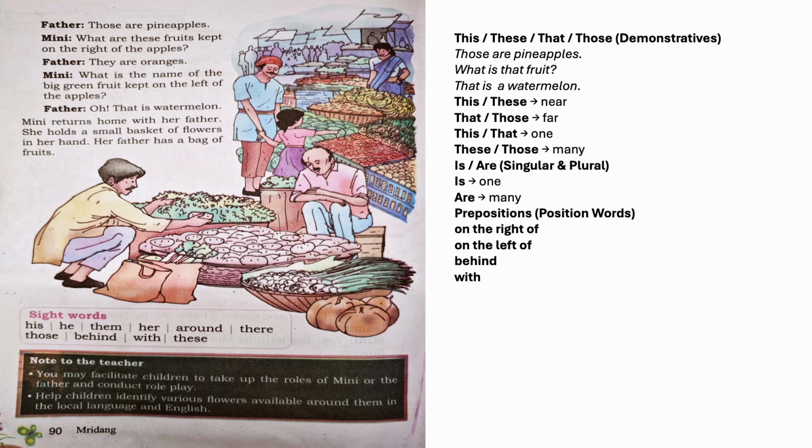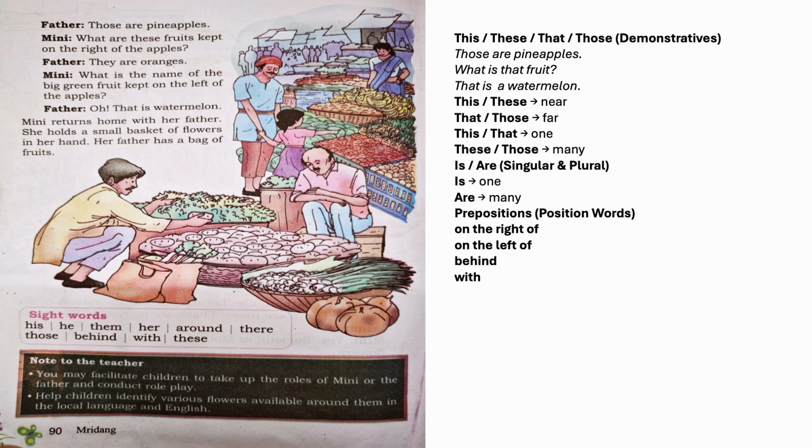Now Minnie returns home with her father. Returns is an action word, a verb. With is a joining word or position word. Her shows belonging. It is a possessive word. She holds a small basket of flowers in her hand. Hold is a verb. Small is a describing word. Basket is singular. Flowers is plural. In is a position word.